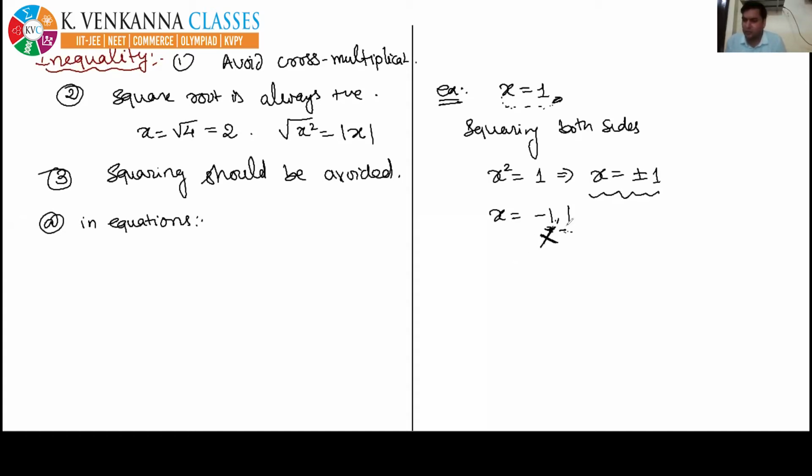Now let's check x equal to 1. If you put x equal to 1 here, then 1 is equal to 1. Yes, perfect. It is satisfying. So x equal to 1 is the only solution. Okay. So what I have explained to you by this example is, in equations, why should squaring be avoided? Because it generates extra solutions.